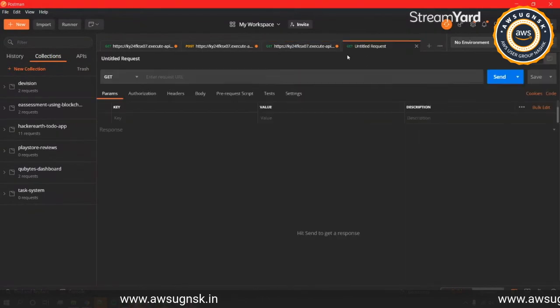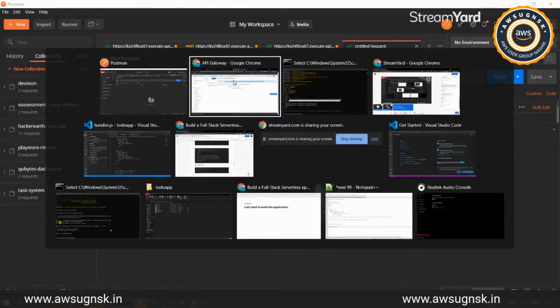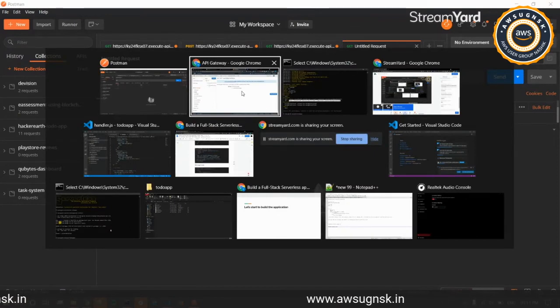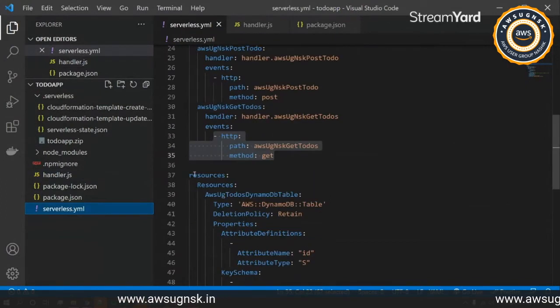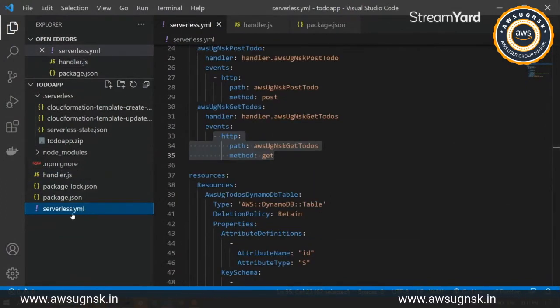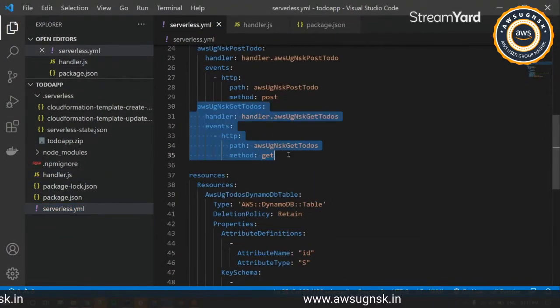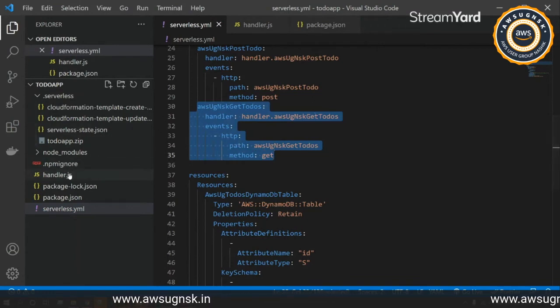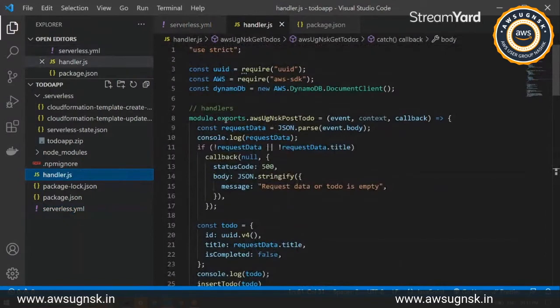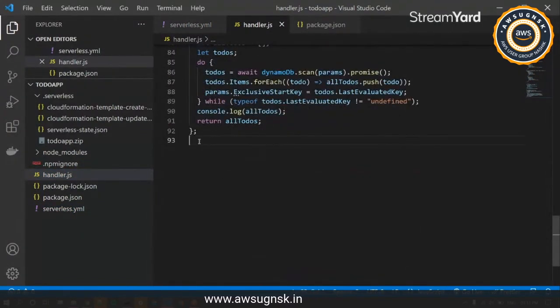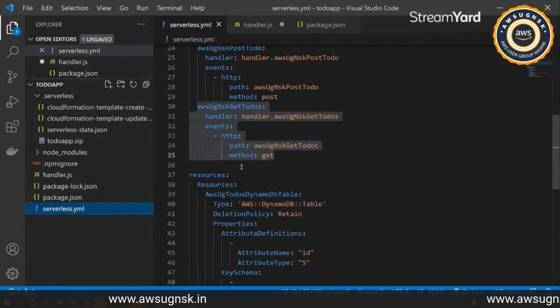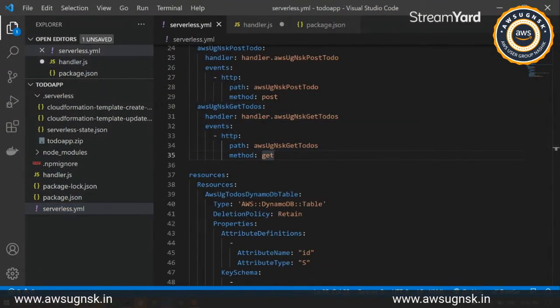So we will now be writing a method to get a single to-do. I'll just again go inside, and everything remains the same. We just have to add a new method under this with respect to the handler and everything, and go ahead and add your handler under our handlers, and add the service layer that we'll be using.